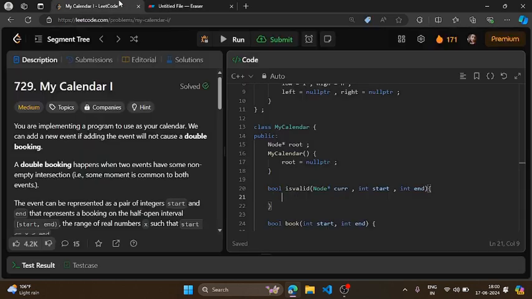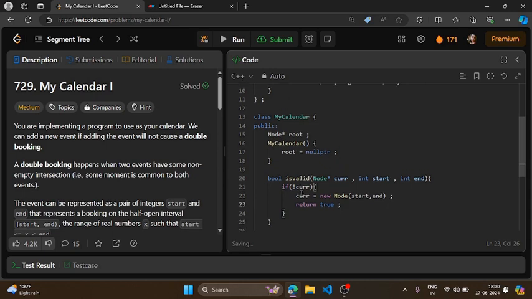So here in the base case, I'll write if my current node is null, then I need not check anything else, right? Simply I'll make my current node a new node, assign a start and end here, and simply return true, because now it is possible for me to make this booking.